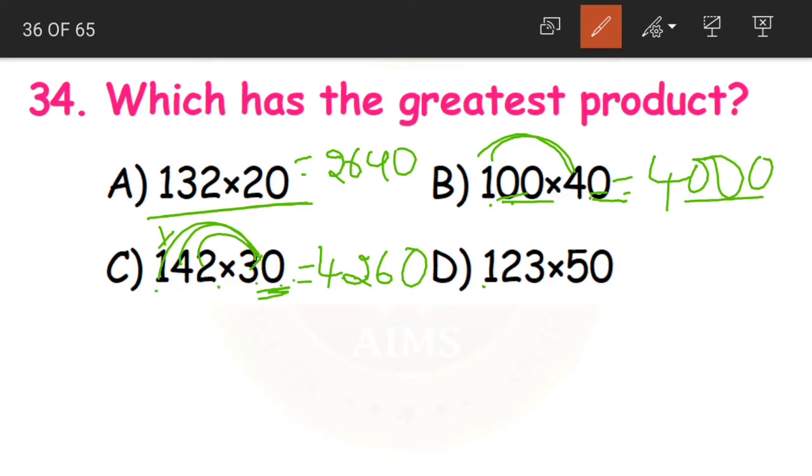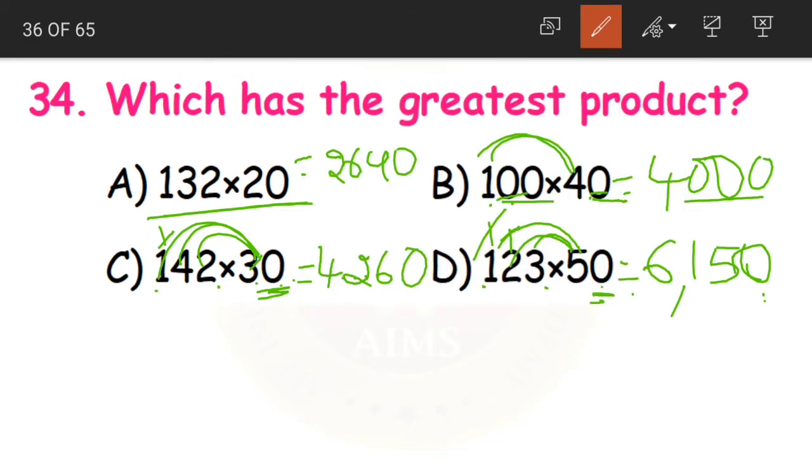Now the last question, 123 into 50. 5 3s are 15, 5 here, 1 carried. 5 2s are 10 plus 1, 11, 1 here, 1 carried. 5 1s are 5 plus 1 becomes 6. And lastly what do we have here? We are having 0. So 0 is written. What is the answer?